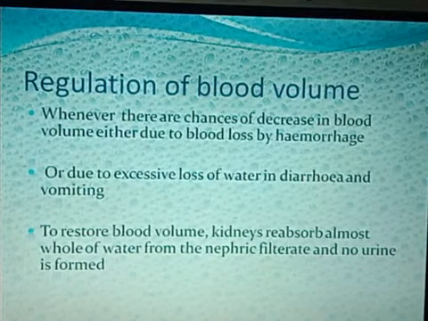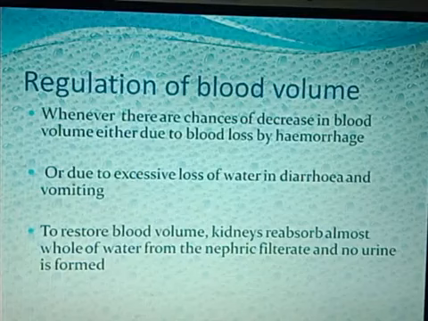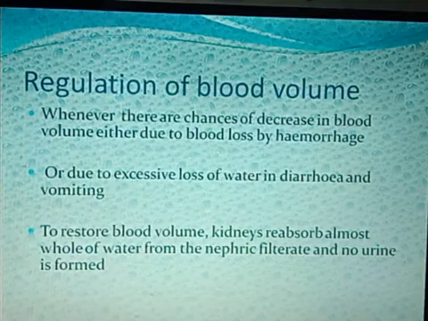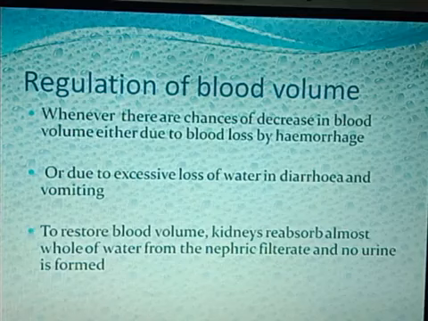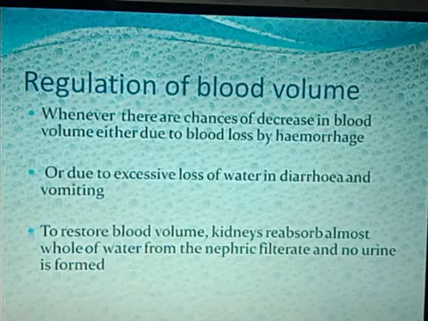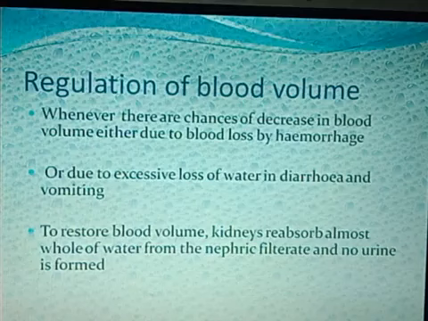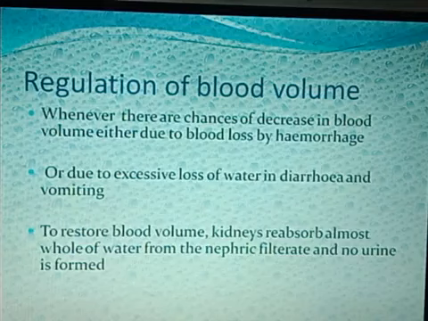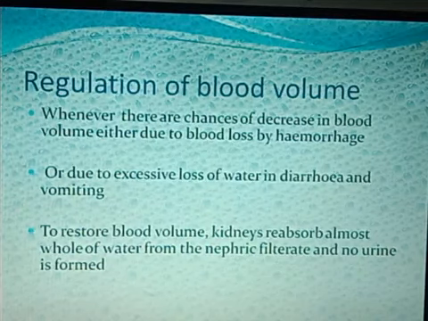At that time, the restoration of this blood volume is the most important thing the kidneys have to do. So the kidney at this time reabsorbs almost the whole of the water from the nephric filtrate. Whatever the nephric filtrate, the whole of the water is reabsorbed, because this is the time the body is getting dehydrated. It needs water. So almost all the amount of water is reabsorbed, and at that time no urine is formed.